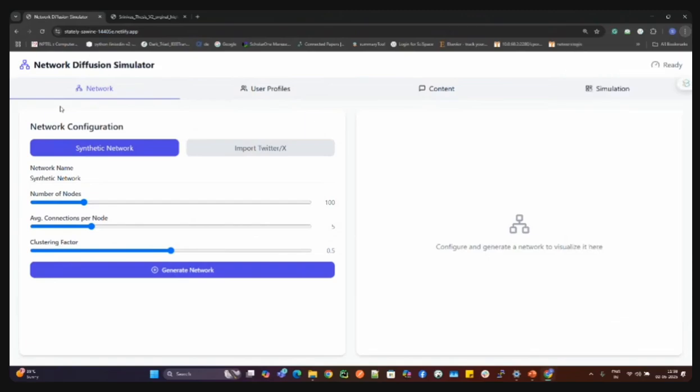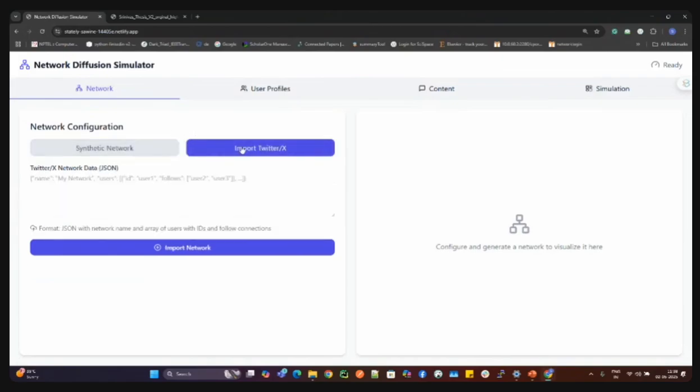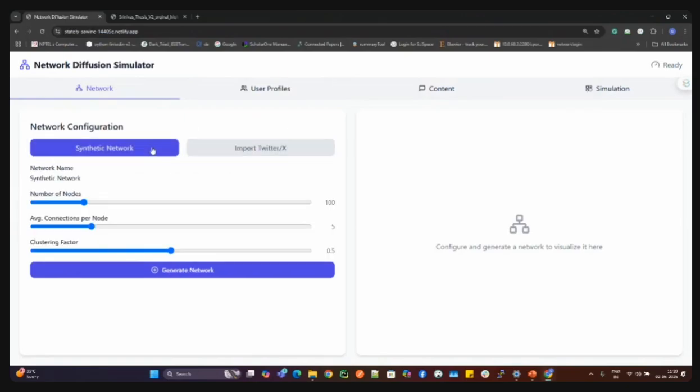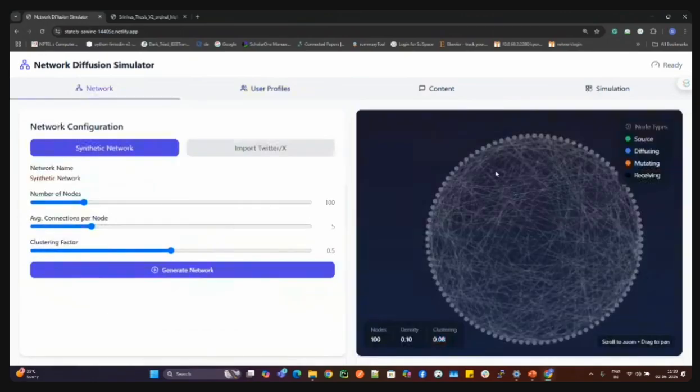So here we can configure our network, where we can create synthetic users or import from Twitter, etc. Most of the time, when I was doing my research, a couple of rules were coming up that restricted collecting the data, or a couple of policies were elaborated. So we thought we would create a synthetic network where the number of nodes, average connections per node, and cluster factor can be induced.